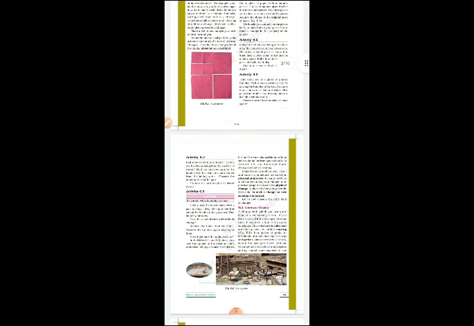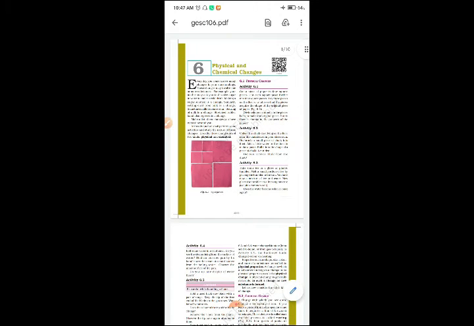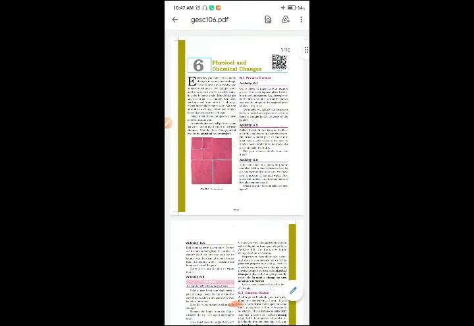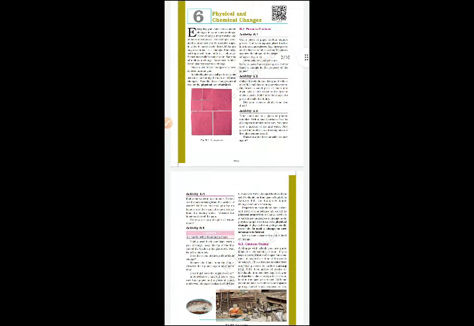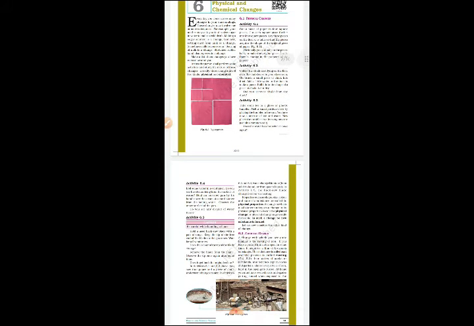Next, make a list of 10 changes you have noticed around you. In this chapter, we shall perform some activities and study the nature of these changes. Broadly, these changes are of two kinds, children. Which are they? Physical changes and chemical changes. Two changes we have to see here. First is physical change, second one is chemical change. First is physical change. By some activities we have to see.